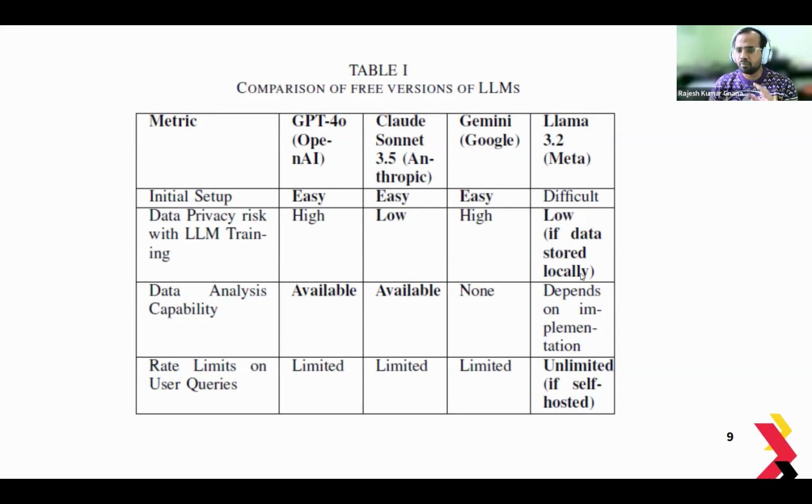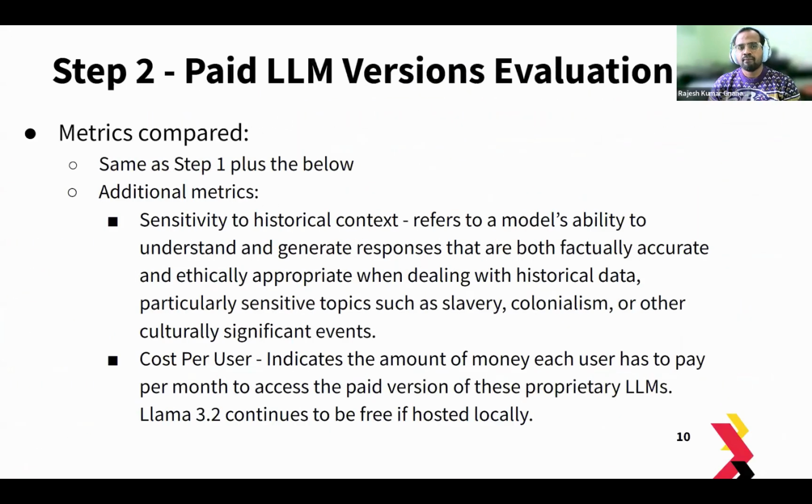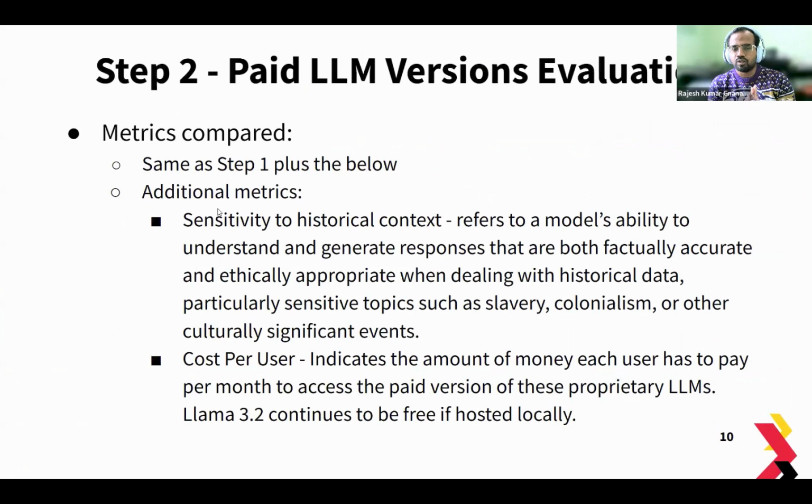We also saw that there are several limitations with the free versions in terms of rate limits and data analysis capabilities. So we're going to bring in these metrics and also add additional metrics for step 2, which will be to test the models for sensitivity to historical context. That is basically to test the model's ability to understand and generate responses which are factually accurate and also ethically appropriate when dealing with historical data, especially with topics such as slavery, colonialism, or other significant events. And since this is the paid version, we want to be wary of the cost per user, so we want to compare that against each of these models.